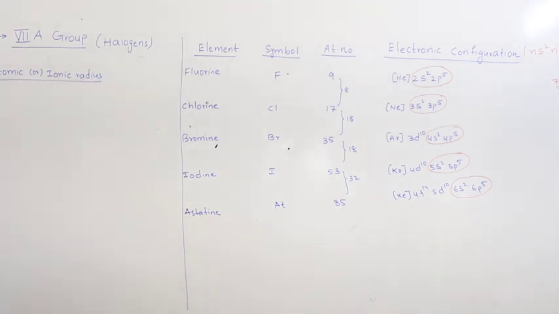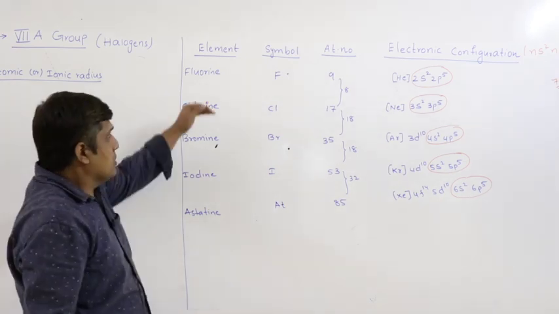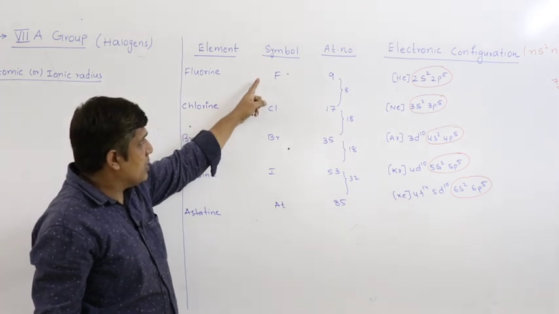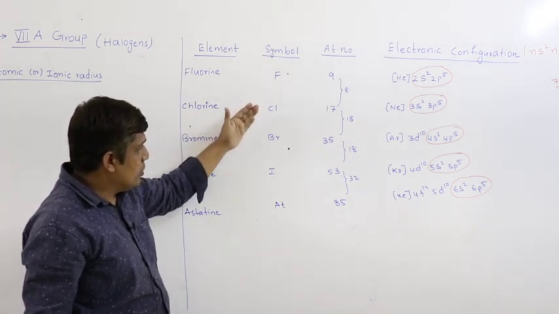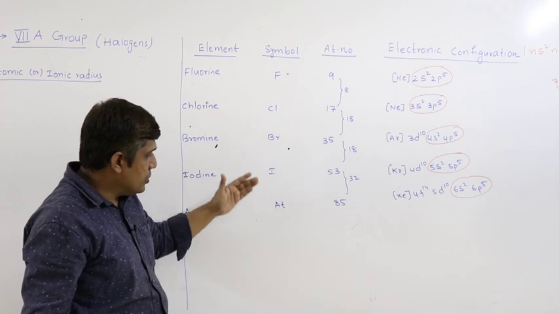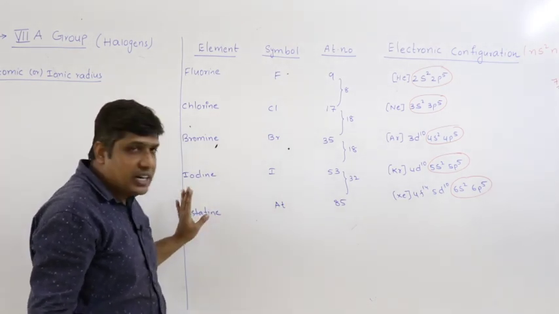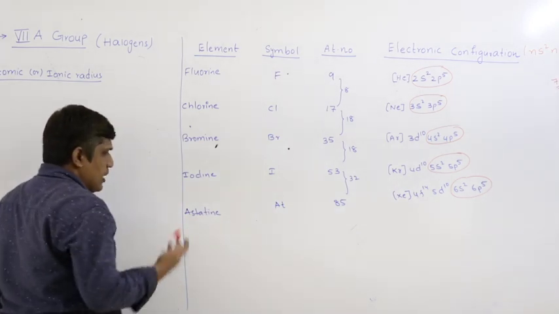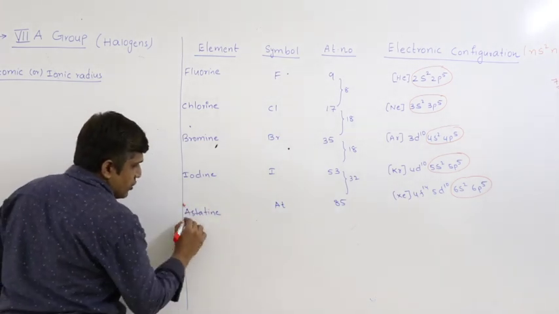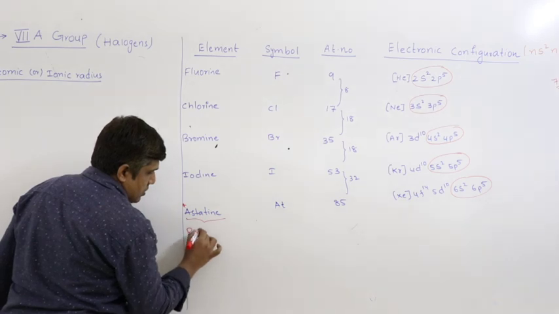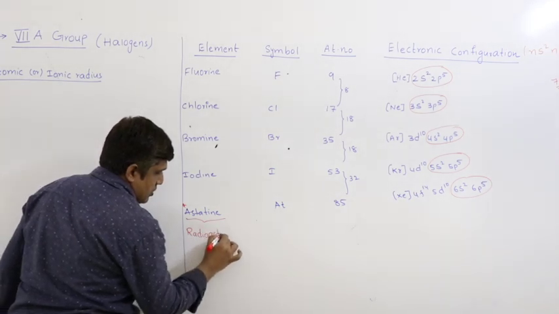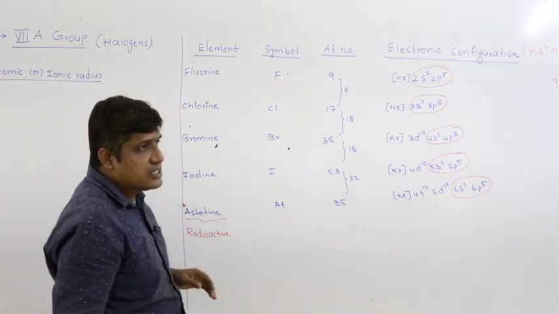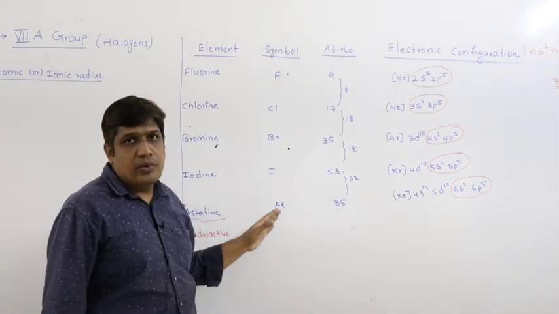Atomic or ionic radius. So these are the elements arranged in a group. As you move from top to bottom, that is from fluorine to chlorine, chlorine to bromine, bromine to iodine, iodine to astatine. Generally we don't study the properties of astatine because it is a radioactive element. But anyway, the atomic and ionic radius in general increases down the group.